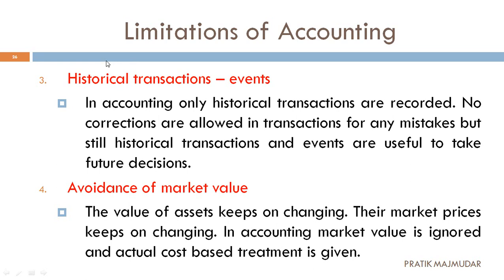That means if we purchased the land in the year 2005, we are going to show the value of 2005 for so many years. For example, Reliance Industries started their work in the 90s. So when they were making books of accounts, they have to show the value which they put in those years, not the present position. So this is again a limitation. We are not going to get the actual amount in the business. Next one, that is avoidance of market value.